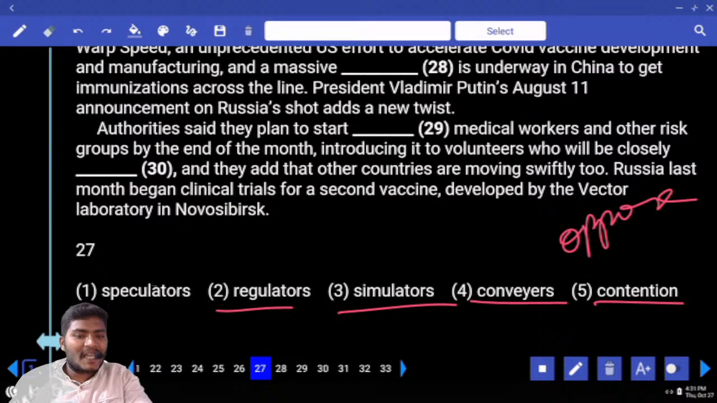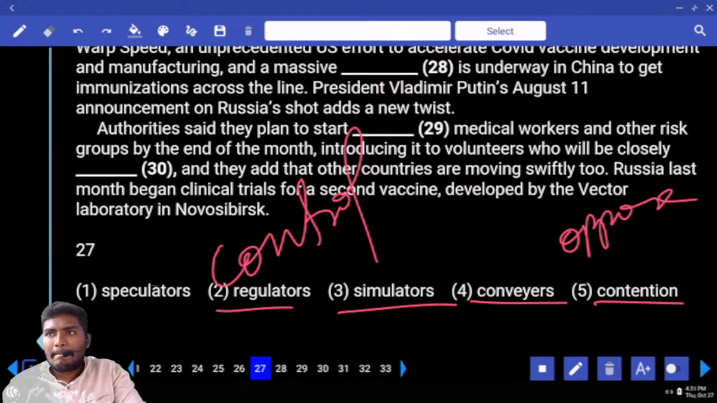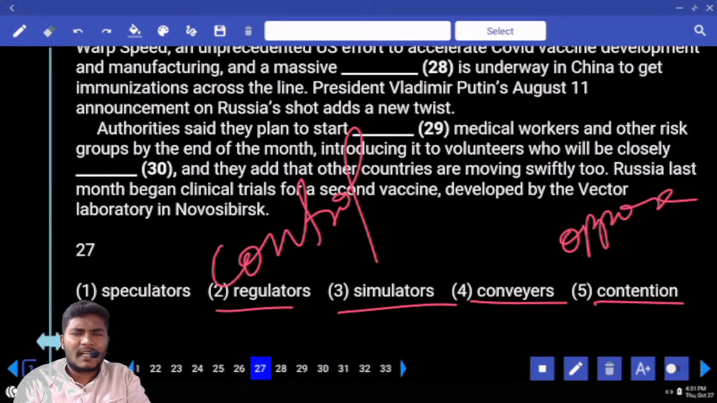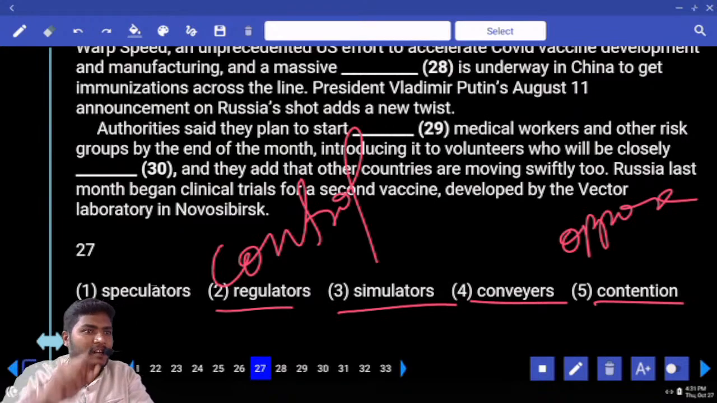Next one, regulator. Regulate the cold, regulate the meter, what is the meaning? To control something. Next one, regulator, where do you have a regulator? Gas stoves, they have a regulator. What do they do with the gas stove regulator? They control the gas, that is called a controller.